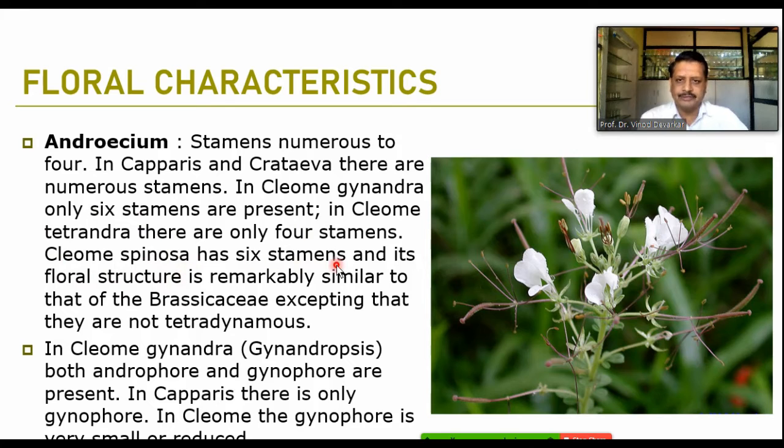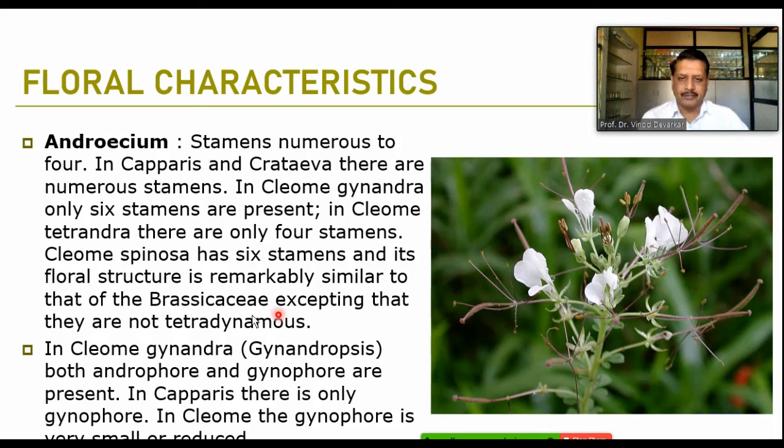In Cleome spinosa, there are 6 stamens, and its floral structure is remarkably similar to that of the Brassicaceae, except that they are not tetradynamous. Though the 6 stamens are there, in Brassicaceae we find that there are 2 levels: 2 stamens have shorter filaments, and 4 stamens have longer filaments. So that is the tetradynamous condition. The tetradynamous condition is not observed in the family Capparidaceae.